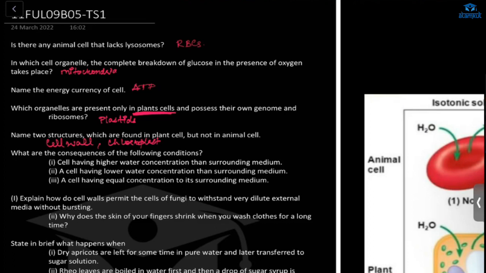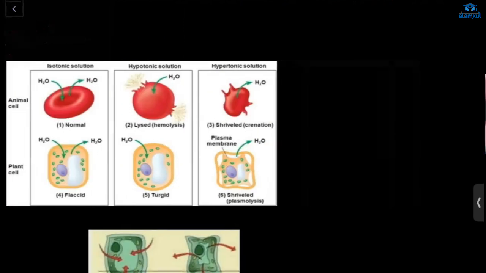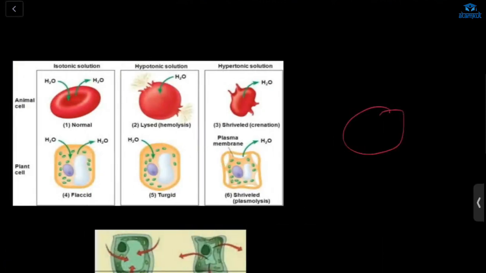Will it lose water or not? A cell having higher water concentration than the surrounding medium will lose water, because the cell has the higher concentration. So water will be lost and it will shrivel, right?